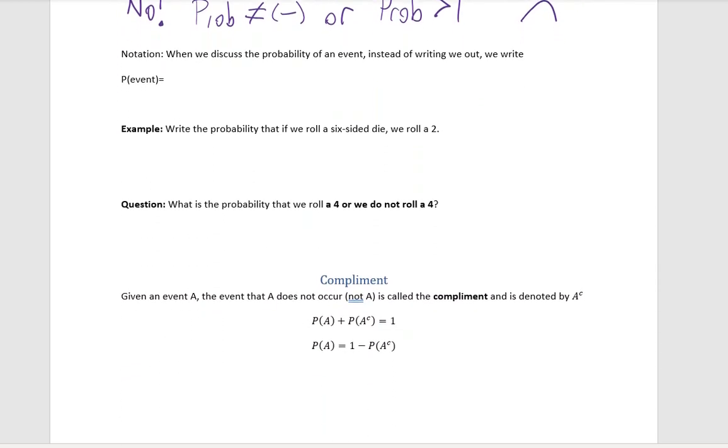Now when we write probabilities, there's a certain notation we use. It's hard to write out every single time, like the probability of rolling a die and seeing a 5 is this. Probability of rolling a die and seeing a 7 is this. Okay, so instead what we write is P of the event equals, and then we write the probability. So, for example, if we want to write down the probability that we roll a 6-sided die and we roll a 2, we would write the probability of getting a 2 equals 1 in 6. Now this notation only makes sense if you have a context above, but it does help us out, especially if we're asking multiple questions using the same context.